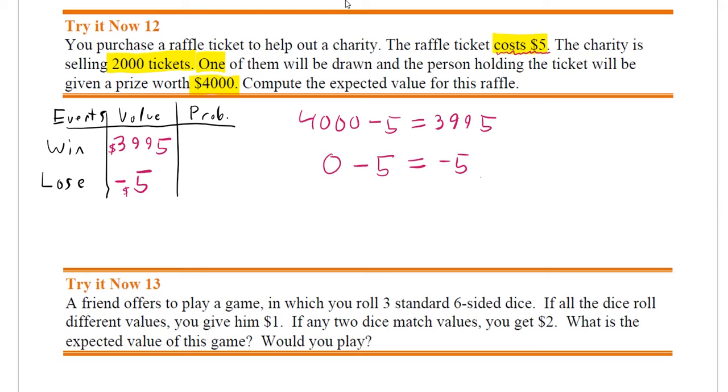So those are going to be my values, and that's kind of the trick to these you need to be careful with. Find each of those values, considering what happened both before and after the winnings.